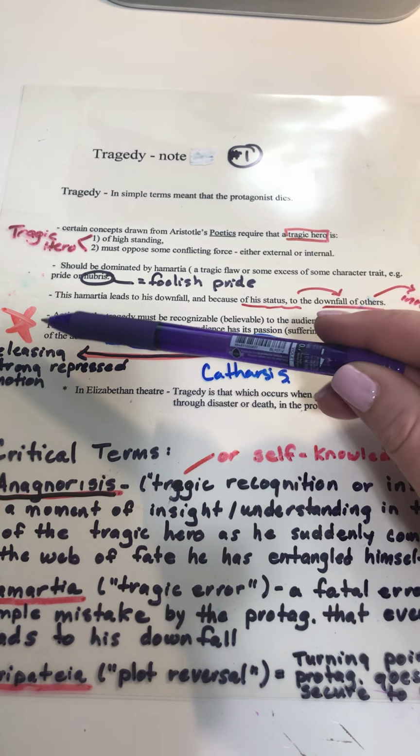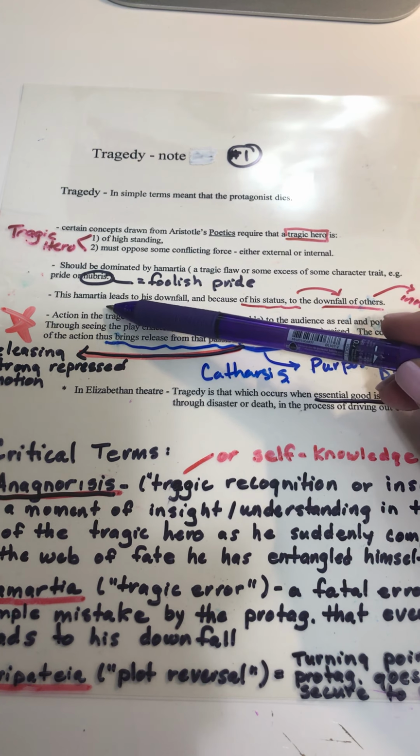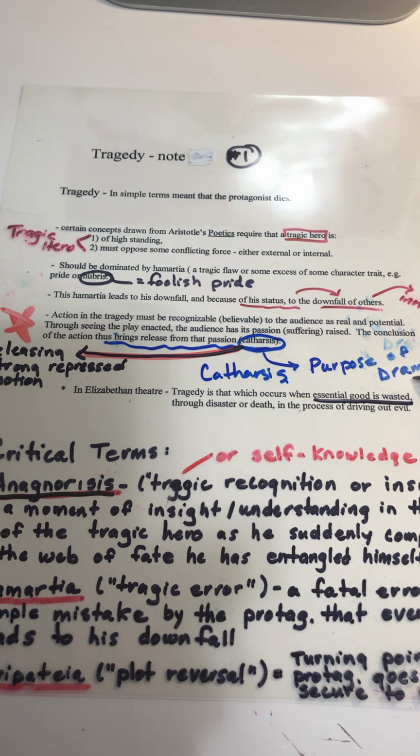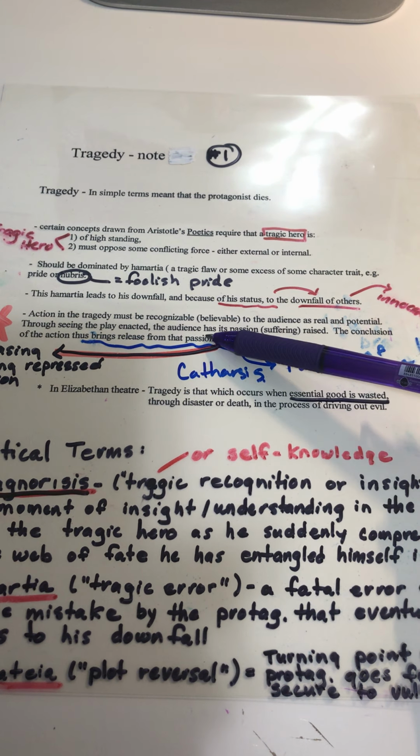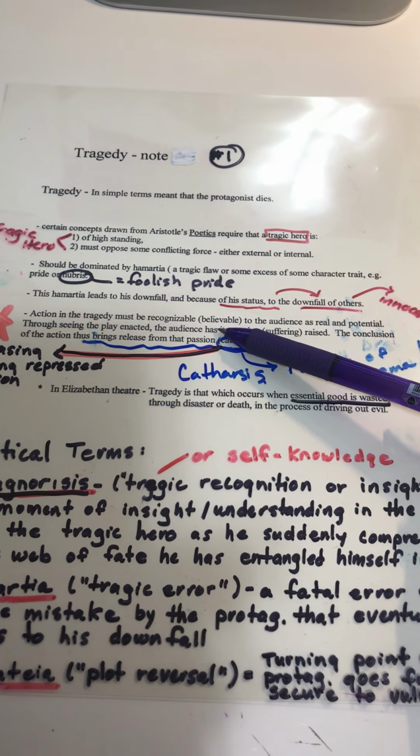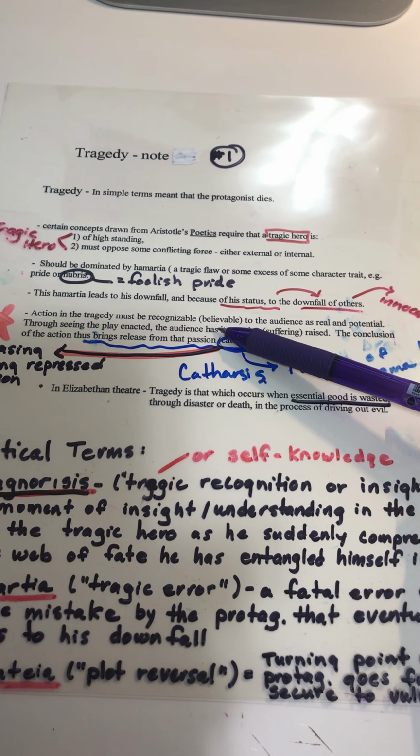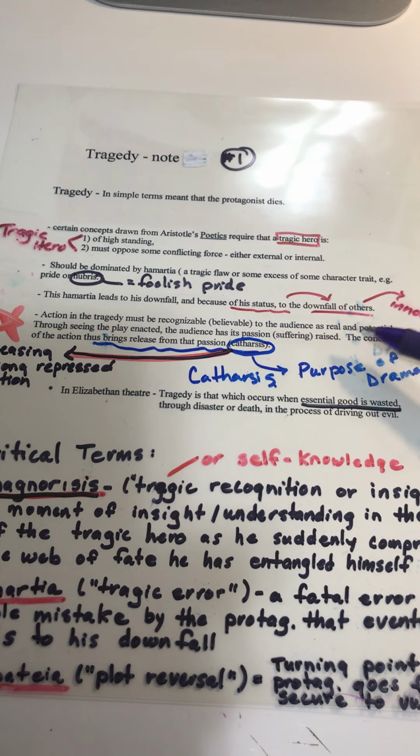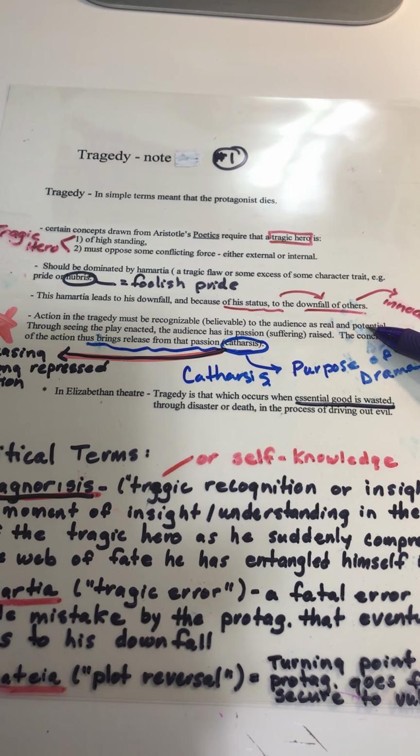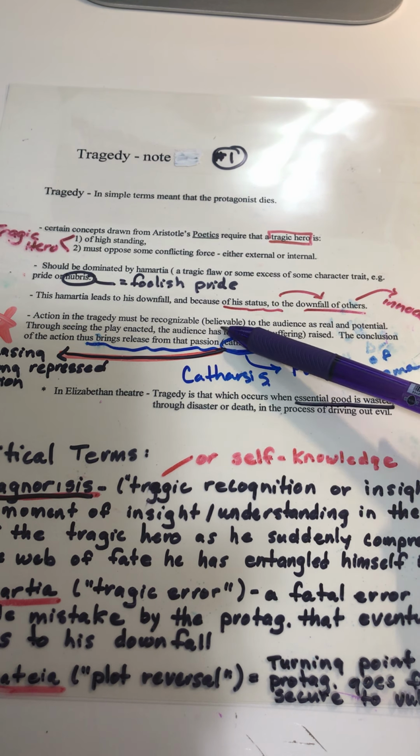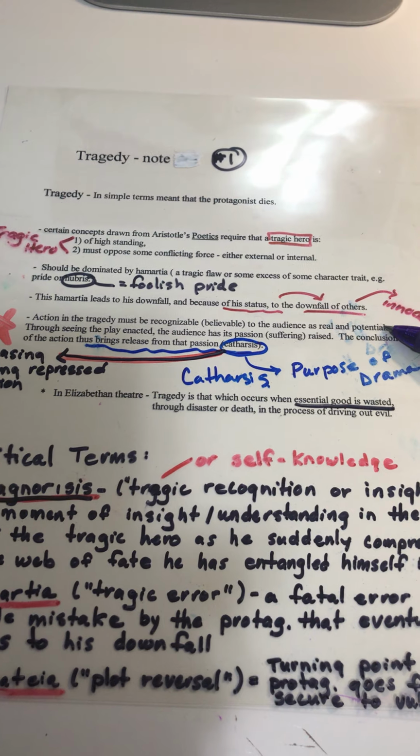Okay, so I'm putting a star beside this information because it talks about the idea of catharsis, which is the purpose of drama in general. The action in tragedy must be recognizable or believable, really. We must believe that the situation and what's happening is actually plausible. It could potentially happen. And when we look at Macbeth and Lady Macbeth, it is quite believable. It is something that could potentially happen.